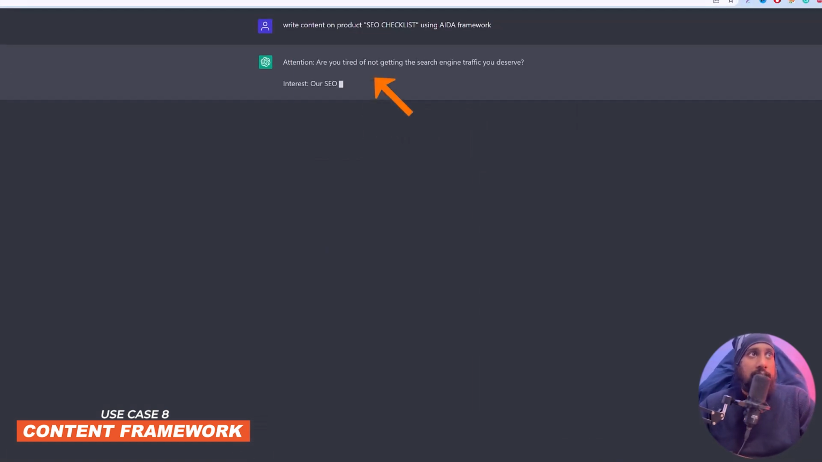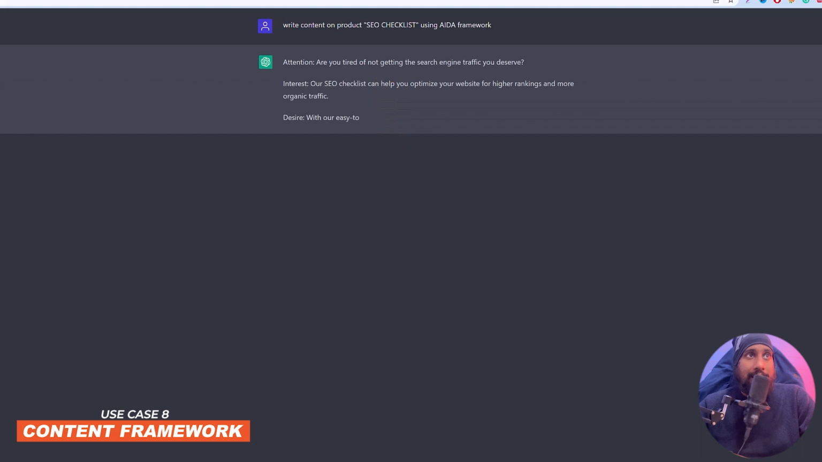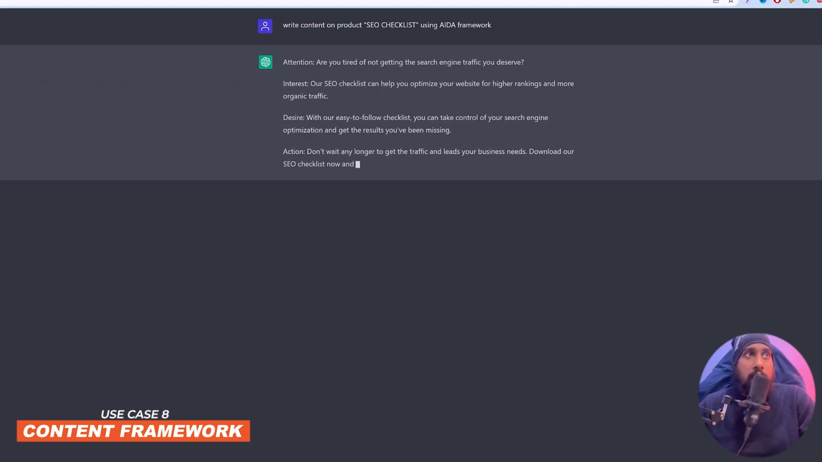So yes, attention is: are you tired of not getting the search engine traffic you deserve? The interest is: our SEO checklist can help you optimize your website for higher rankings and more organic traffic. The desire is: with our easy to follow checklist, you can take control of your search engine optimization and get the results you have been missing. And the action is: don't wait any longer to get traffic and leads to your business. Download our SEO checklist now and start improving your website performance in search engines.